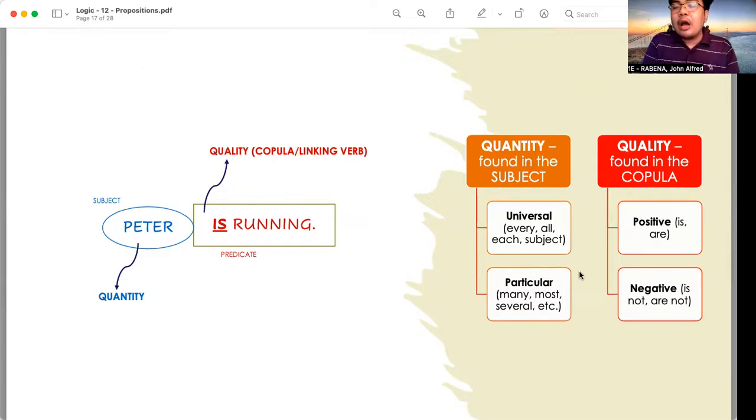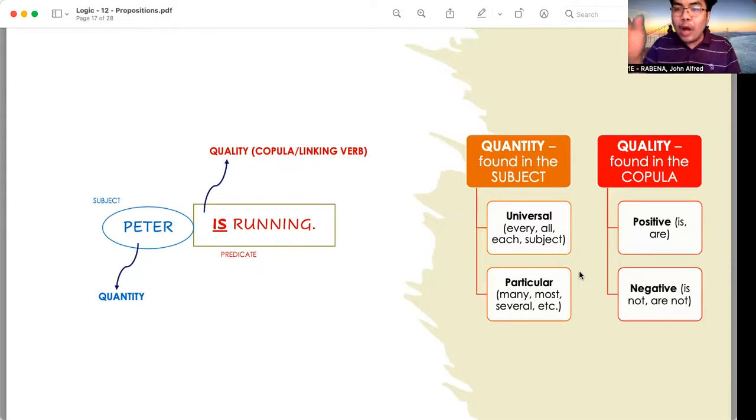When we say particular, particular propositions are those with the words many, most, several, or some. Example: many Paulinians are kind, or some Ilocanos are industrious, or several coconuts are delicious. These are examples of propositions with particular quantity.